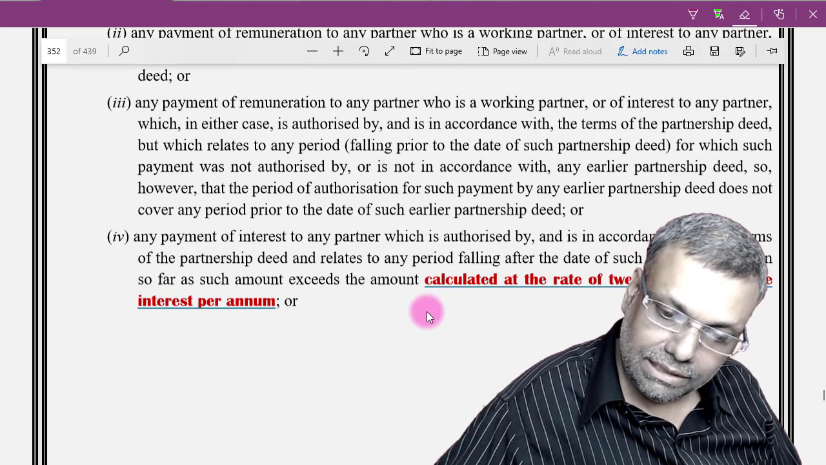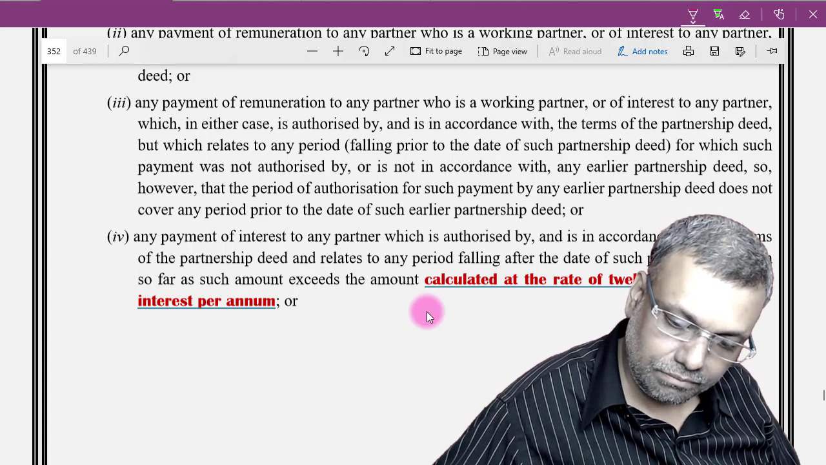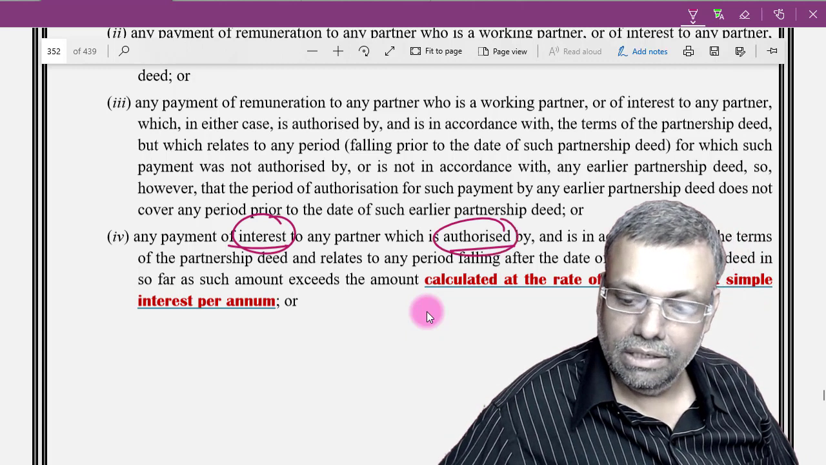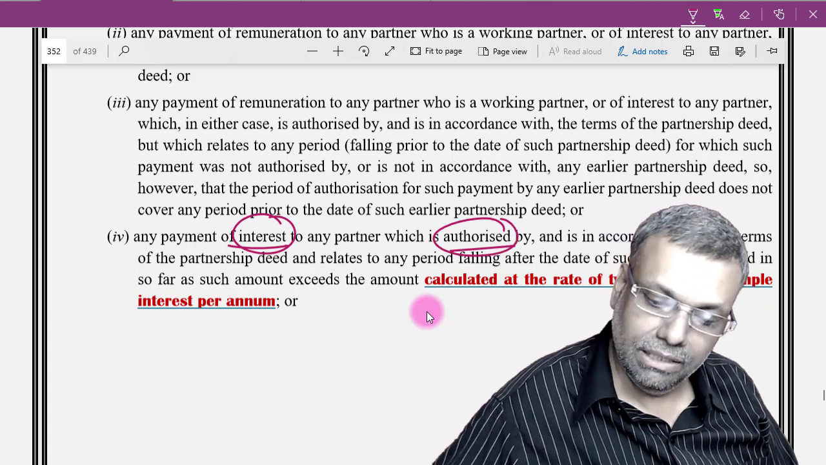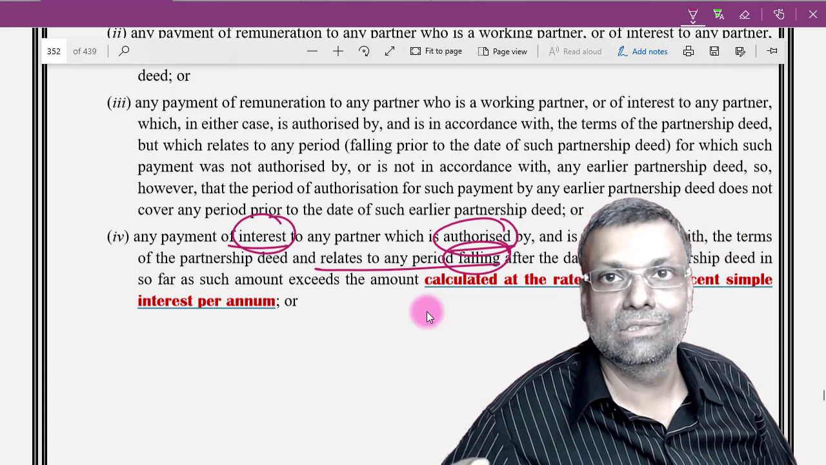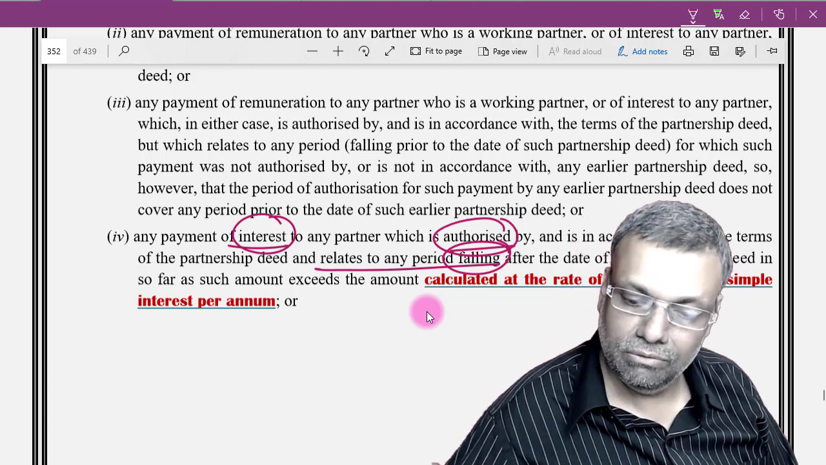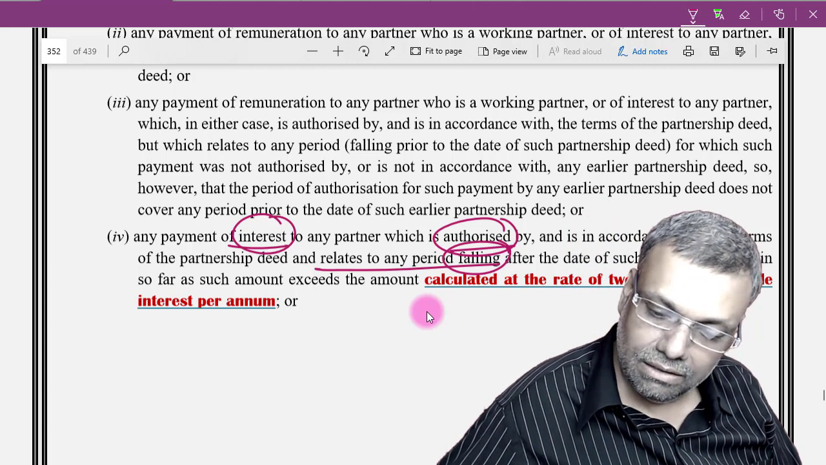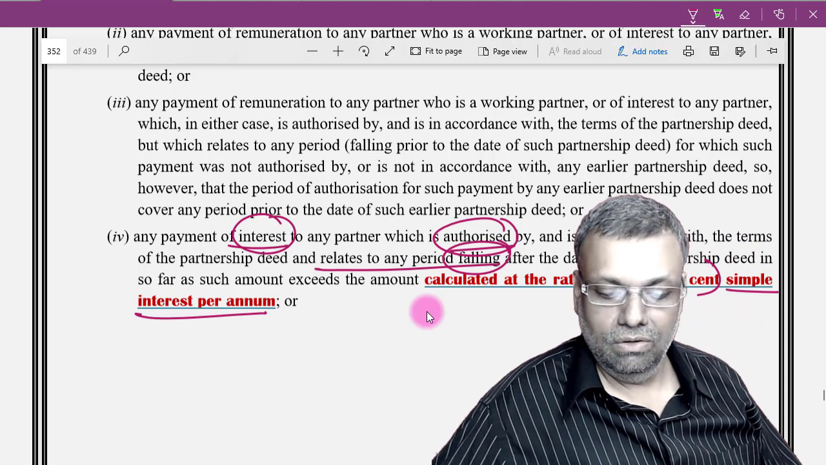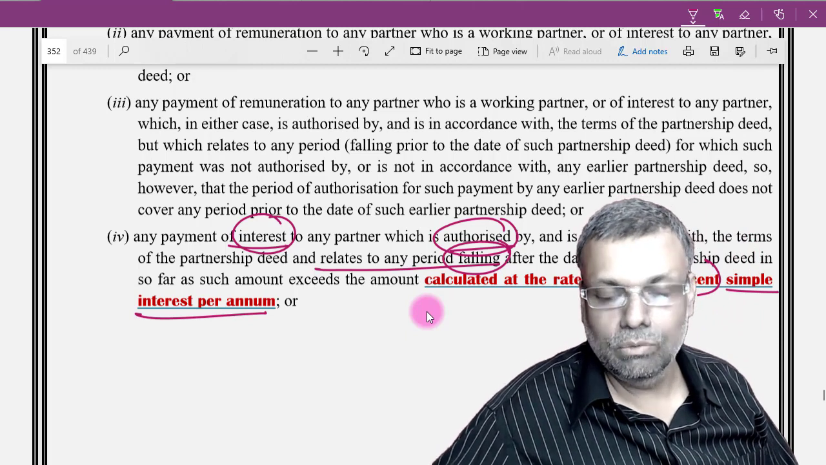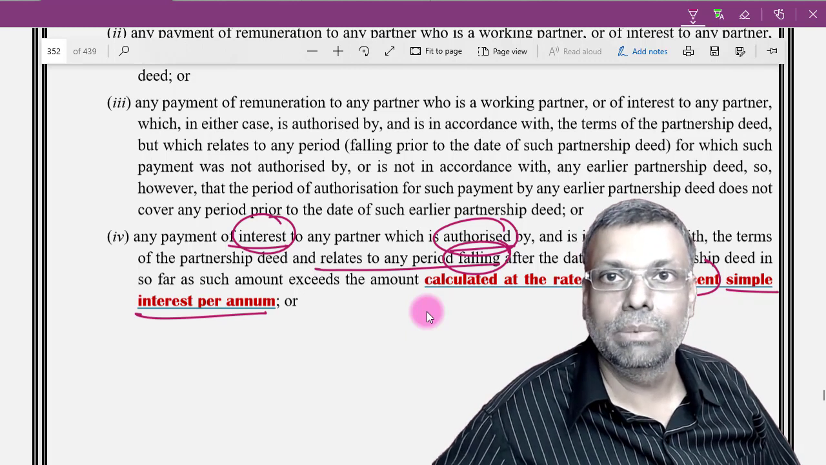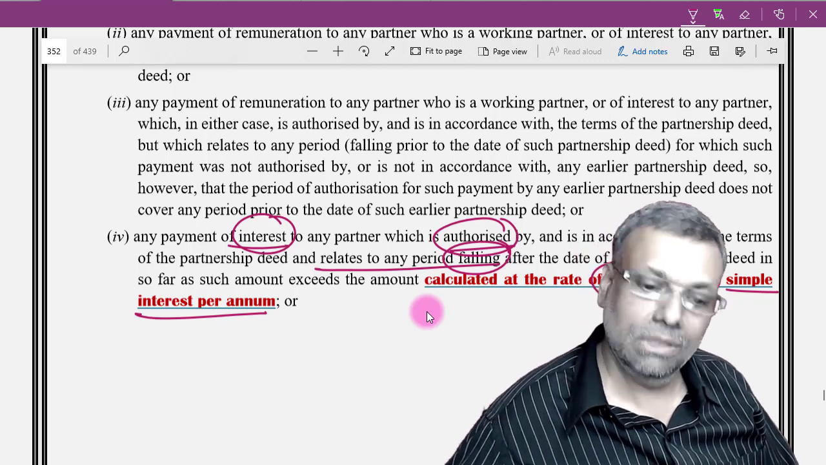Where there is any payment of interest to any partner, one of the conditions is that it should be authorized by the partnership deed. It relates to the period of authorization. That means the period for which authorization is there should also match for you to be eligible. And the limit is 12% simple interest per annum. So that's a limitation. In other words, for the interest, there is no working partner condition. The working partner condition is for salary, bonus, remuneration, commission.